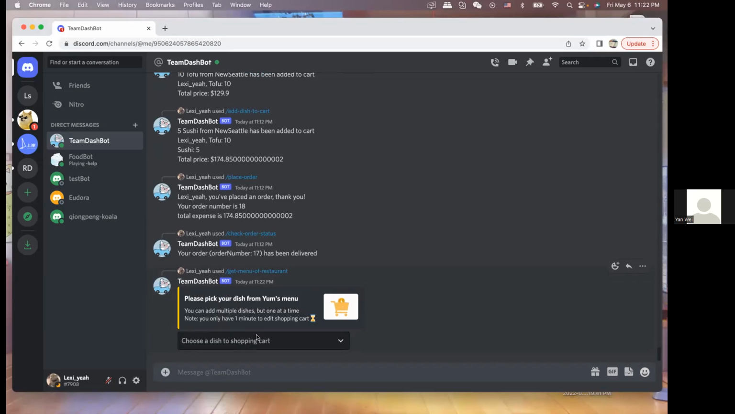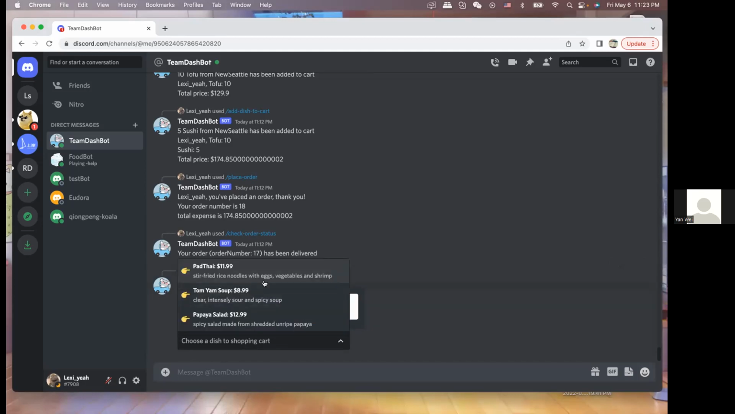After 1 minute, this drop-down list will disappear, so you won't be able to add to the shopping cart again. Also, you can only add one dish at a time, but you can add multiple dishes. Let's say the drop-down list, you can see it includes the dish name, the price, and also a description of it.